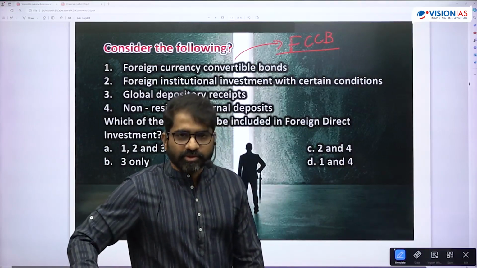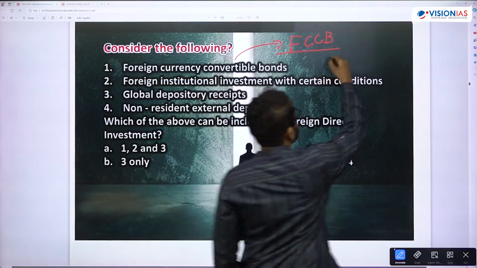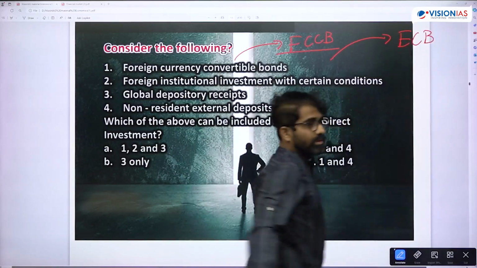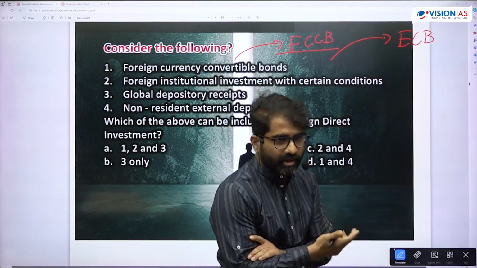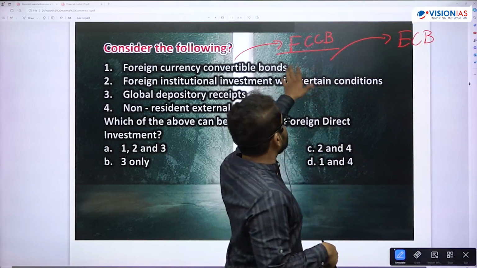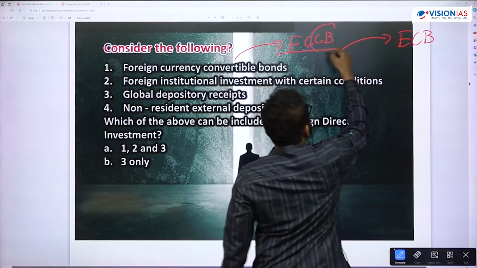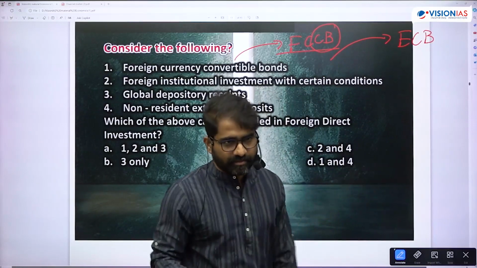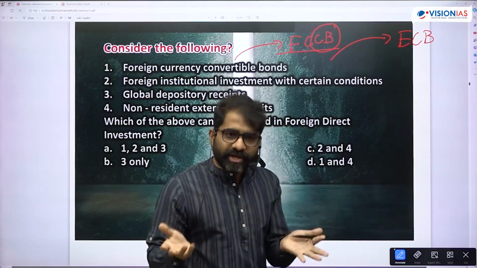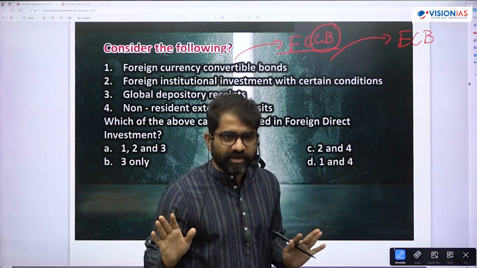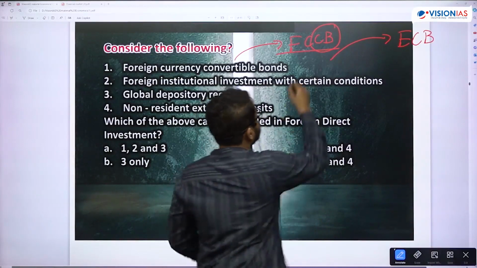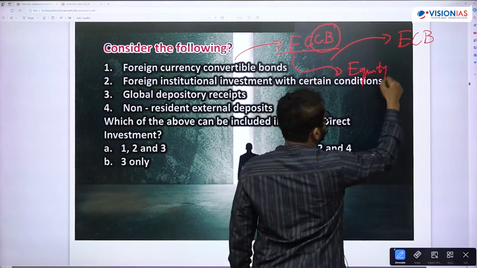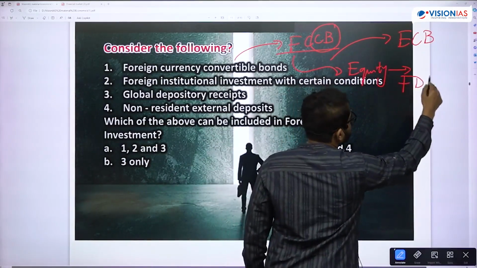So this FCCB can be figured out in my ECB also. Bond. But foreign currency convertible bonds. Convertible bonds are those bonds which can be converted into equity after a certain period of time. Either in full you can convert or a certain portion you can convert. That portion which can be converted into equity will be part of my FDI.